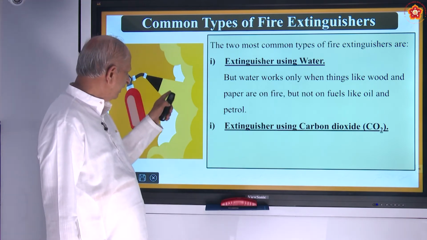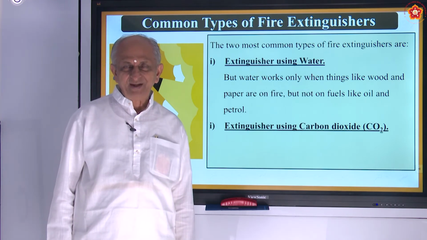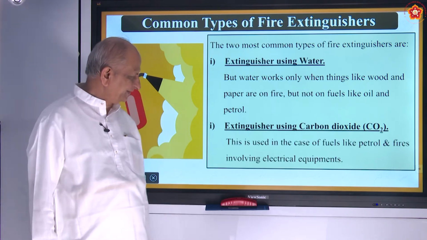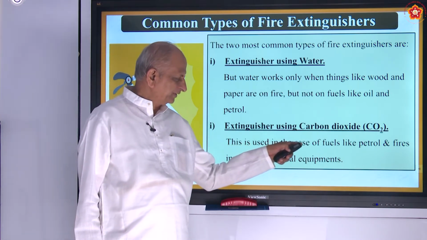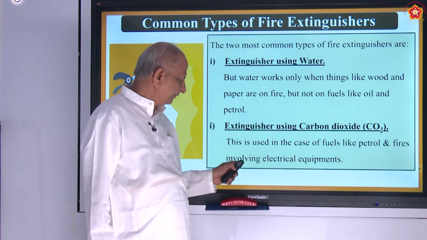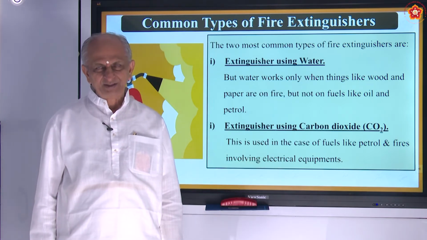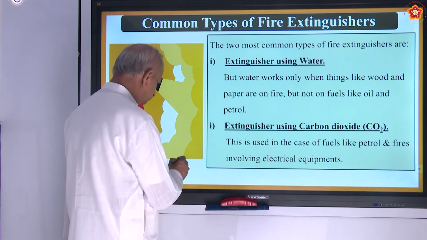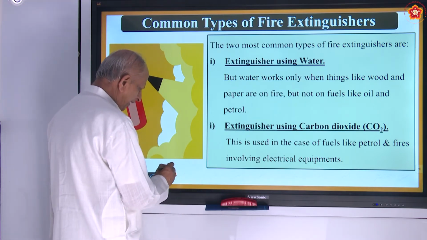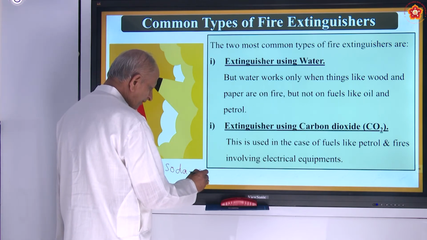That is called the soda acid type. How to produce carbon dioxide? In the case of fuels like petrol and fires involving electrical equipment, a carbon dioxide extinguisher is used. It is also called soda acid type. What is soda?